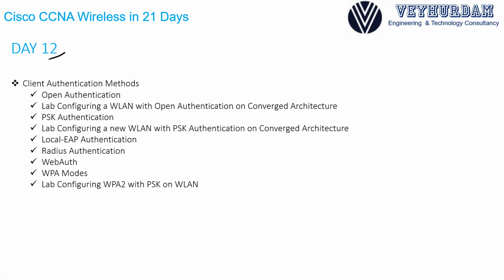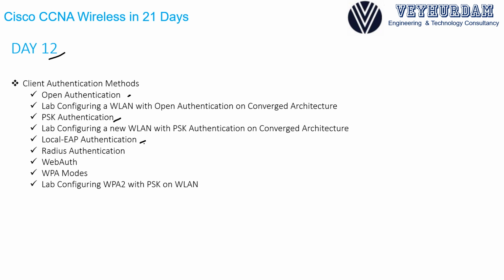On day 12, we will talk about different client authentication methods. Why do we use open authentication? What are the benefits and disadvantages of open authentication? We will also talk about pre-shared key authentication and local EAP authentication.